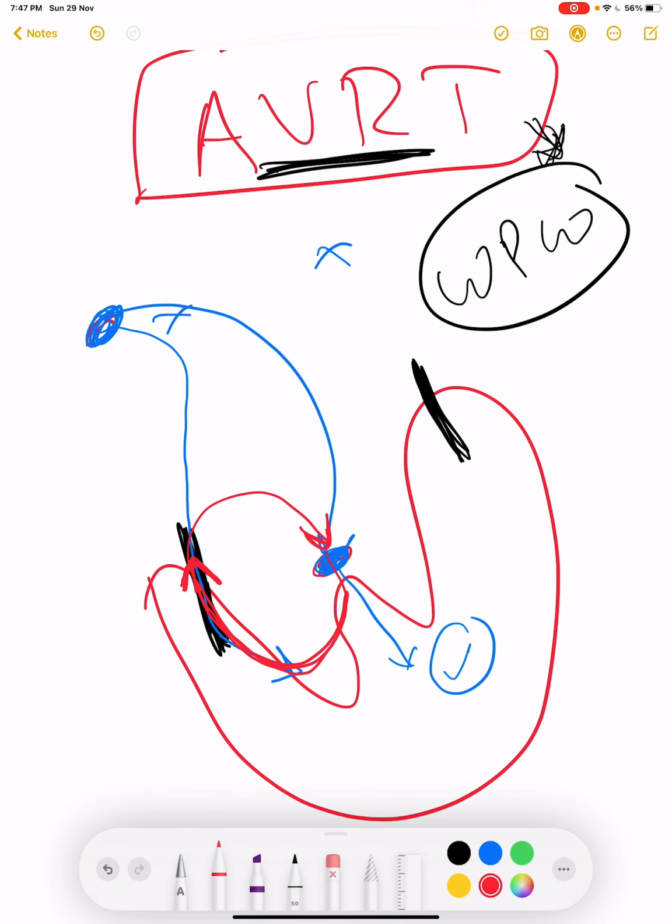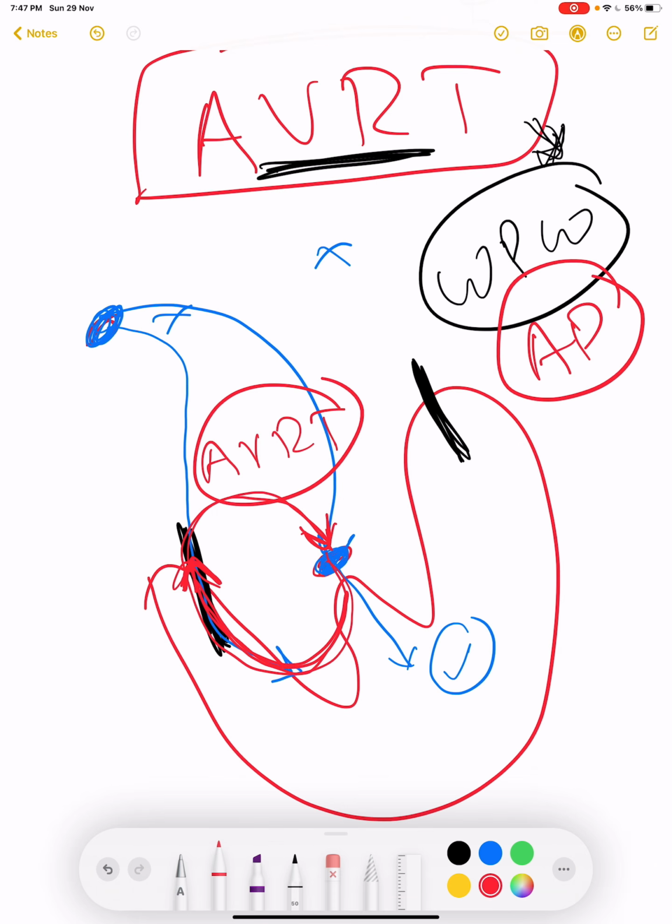So when this happens, a circle will be created, and it will re-enter again and again, and this type of tachycardia will be AV re-entry tachycardia. It is not within the node, it is around the node, and it will be with the help of an accessory pathway. If there is no accessory pathway, there will be no AV re-entry tachycardia.